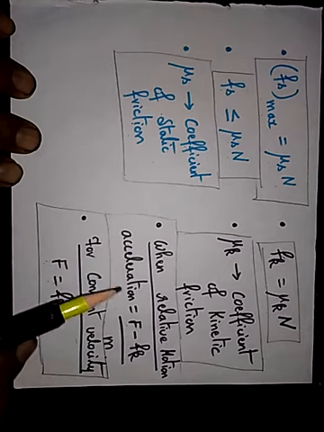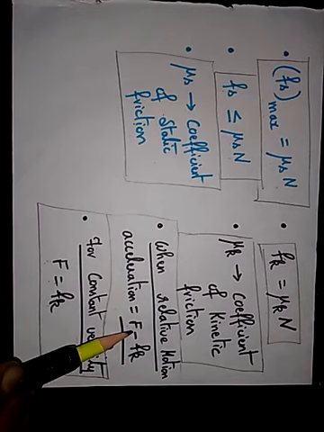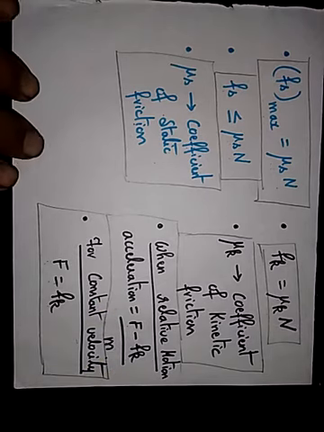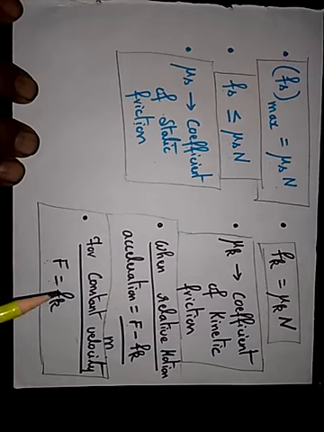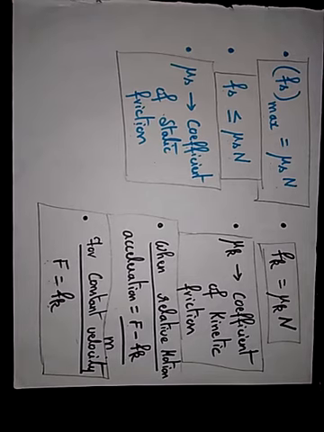So with relative motion, acceleration is equal to F minus Fk by m, but when F is equal to 0, it is minus Fk by m, that is, acceleration is the negative of this value. That means it is negative acceleration. The body will come to rest. For constant velocity, F is equal to Fk. That means this value will become 0.